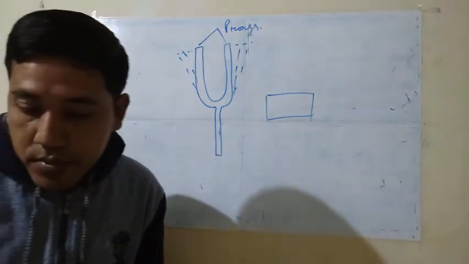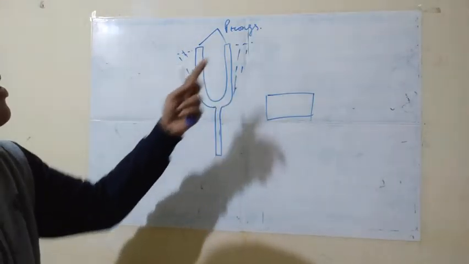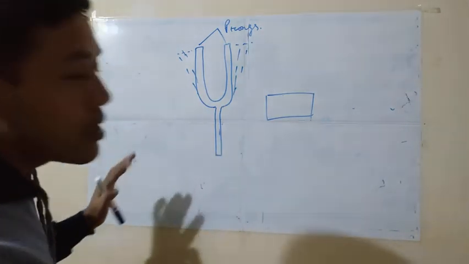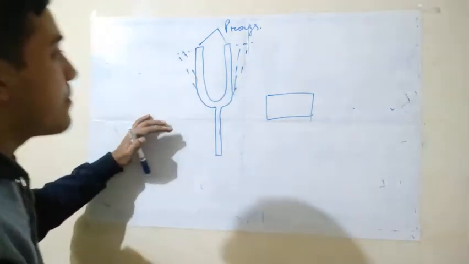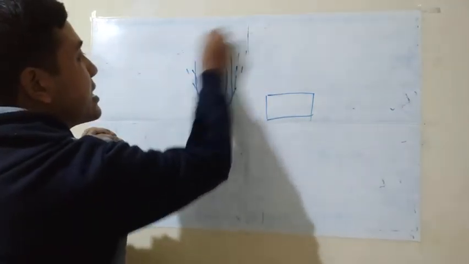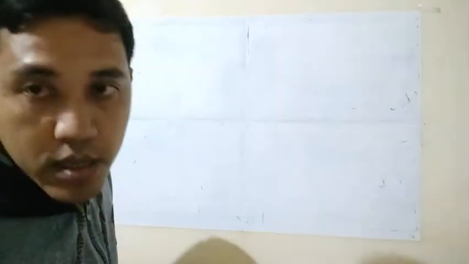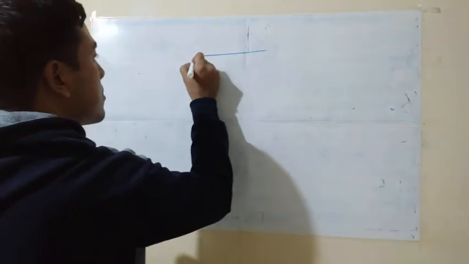Now, how can we explain this? The prong will be moving, that is, vibrating. Okay. Now you take one stand. Like this.